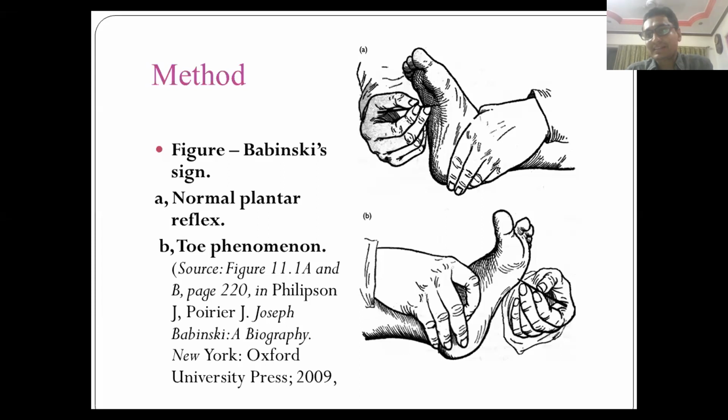And the reflex area is best at the lateral aspect of the foot. As you move medially, you can elicit a grasp reflex, which will appear as a plantar reflex. Plantar flexion of the great toe can occur. So this can give a false impression that it is Babinski negative, even in patients with pyramidal dysfunction.